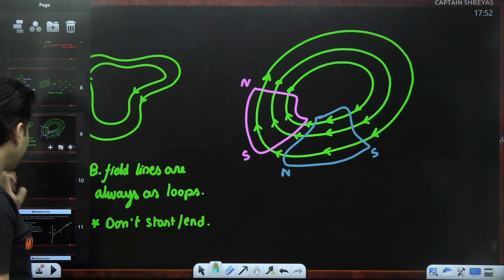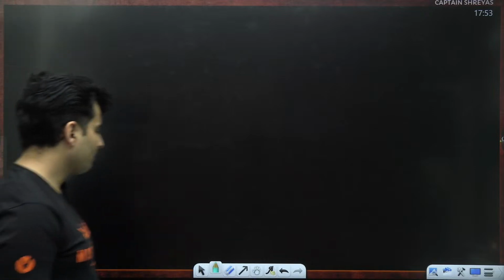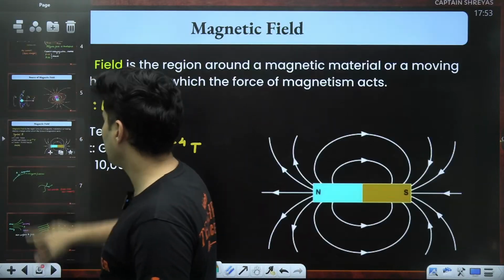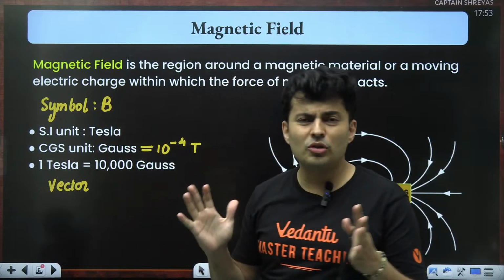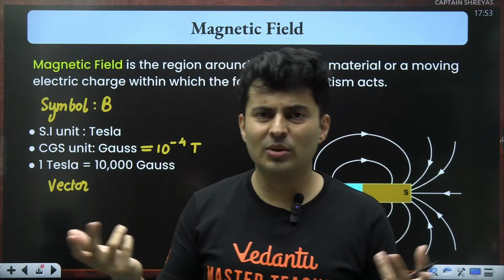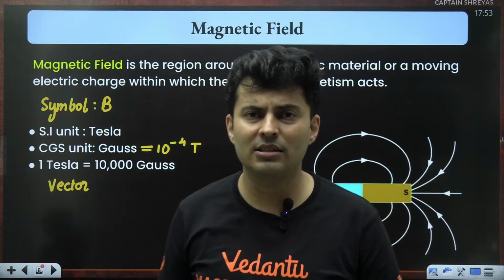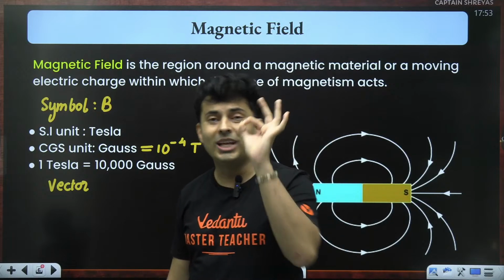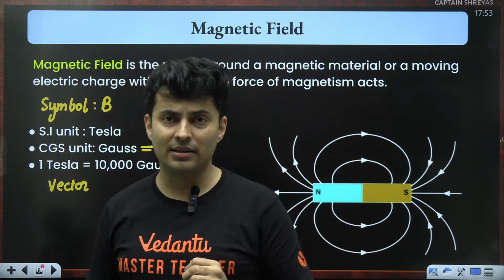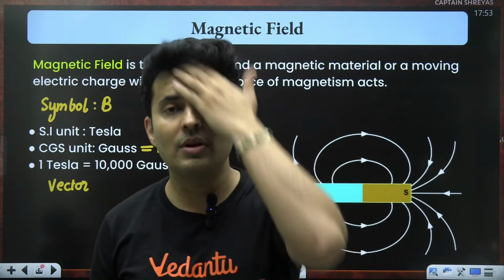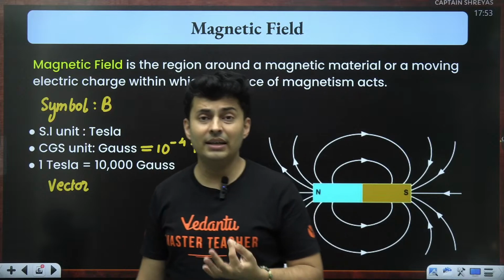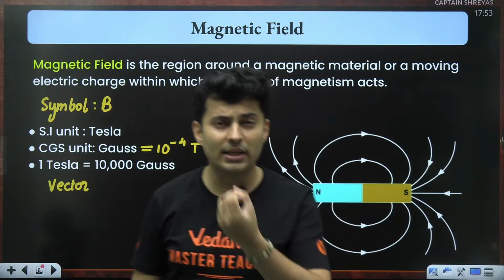Now let's go to something called the Biot-Savart's law. Everybody has now a fair idea of what is a magnetic field, etc. I have also told you about the units. Now let me tell you, Tesla is a huge unit of magnetic field. Usually the magnets which you carry in your pockets or which are there as stickers, they have a typical field of 10 to the power minus 2 Tesla. Earth's magnetic field, which we all get affected by, and the compass points in the north direction, the field is just 10 to the power minus 4 Tesla.